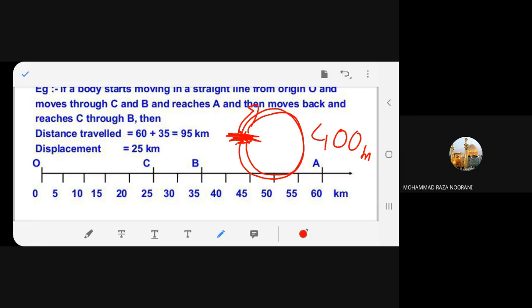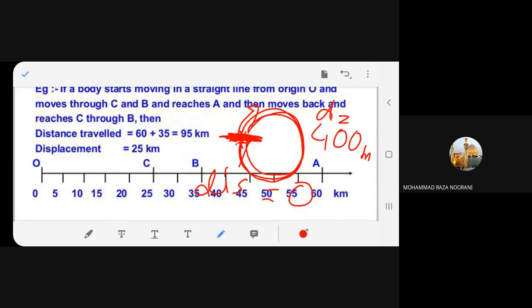I said distance. 400 meter. Exactly, distance is 400. And what is displacement? It is 0. You started from here and came back to the same place. So displacement, the shortest distance, is 0. And the distance that you moved is the distance.